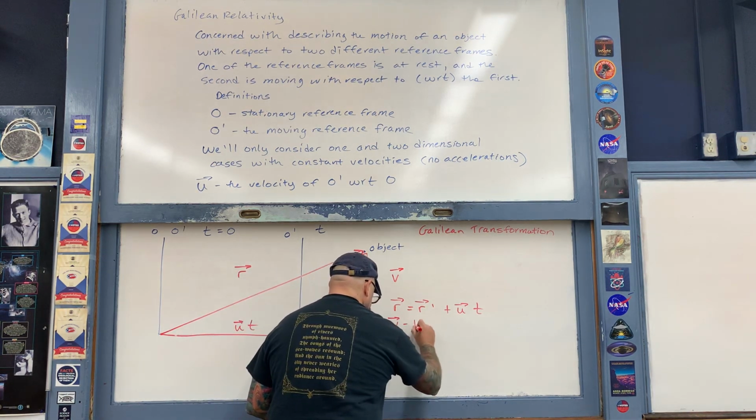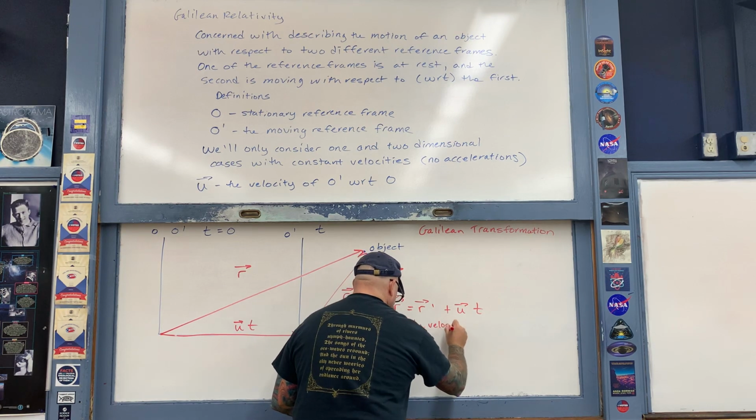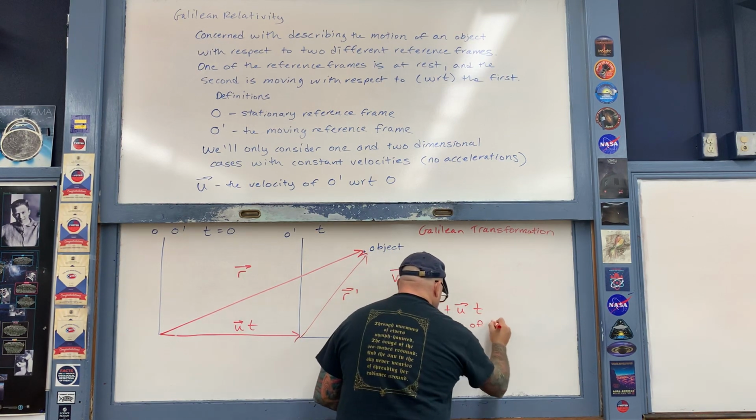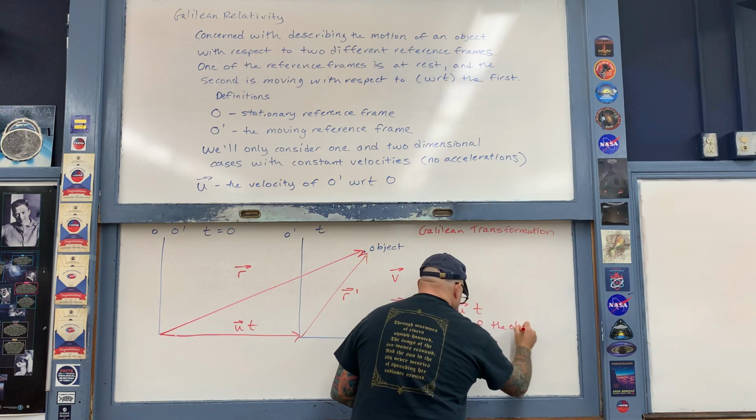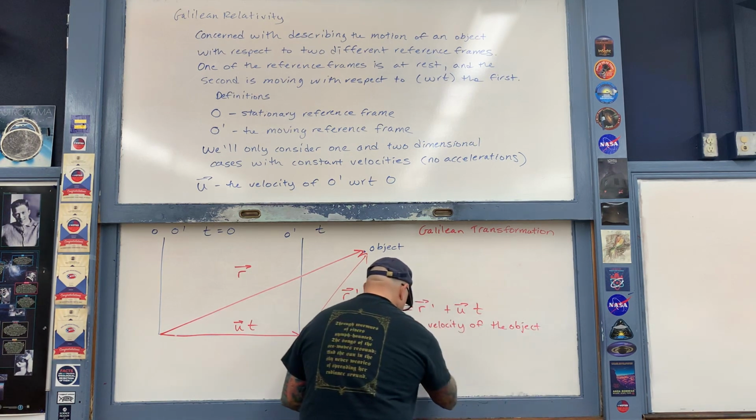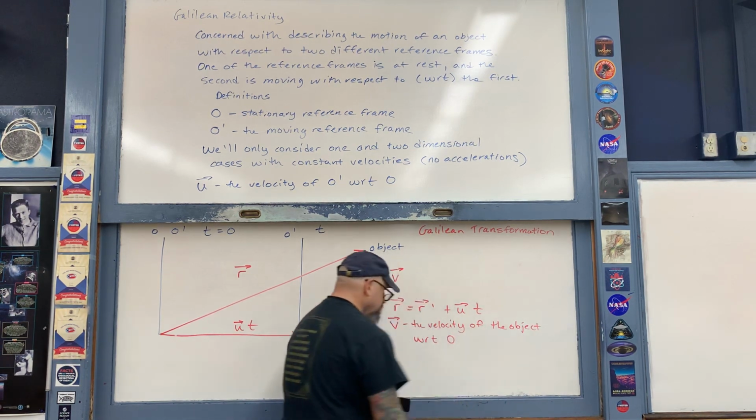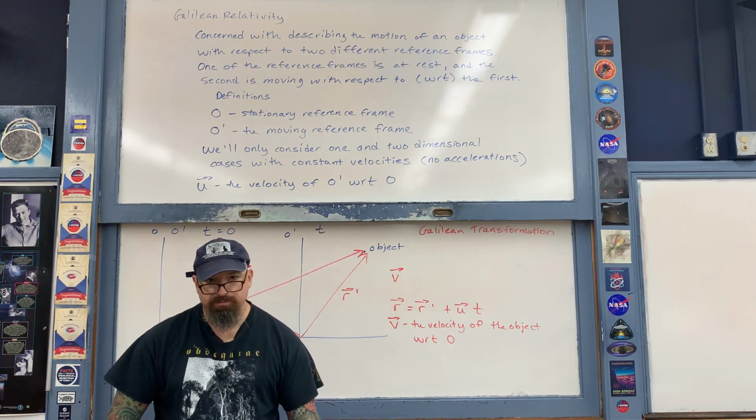V is the velocity of the object with respect to the stationary observer O.